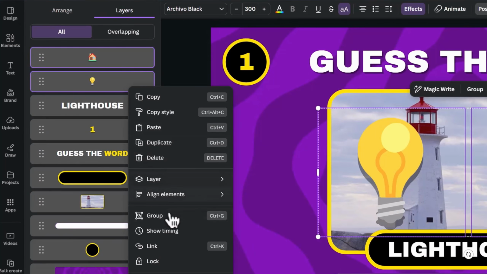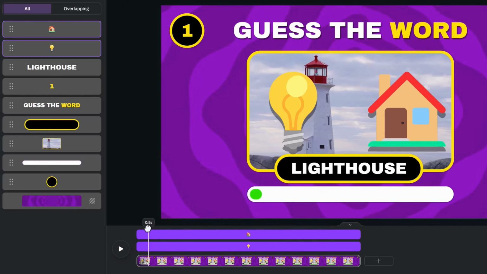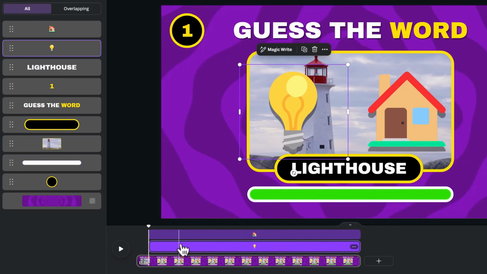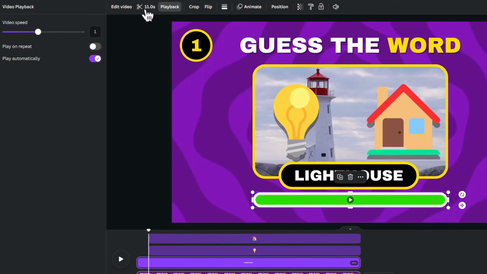Right-click on one of them and show the timing. Drag the playhead to 0.5 seconds, then trim both emojis there. Click on the timer, and you will see that it is 11 seconds, so we can reduce it by clicking on playback at the top and increasing the video speed to 2.